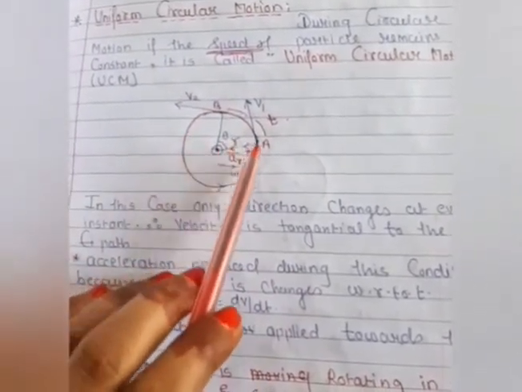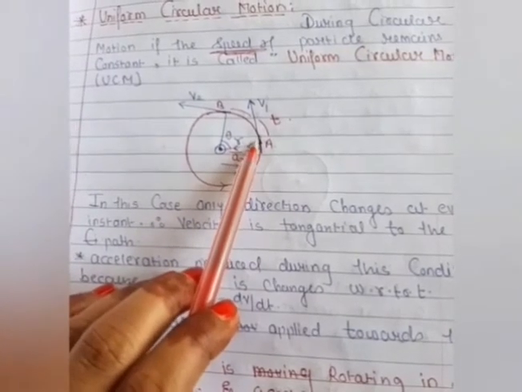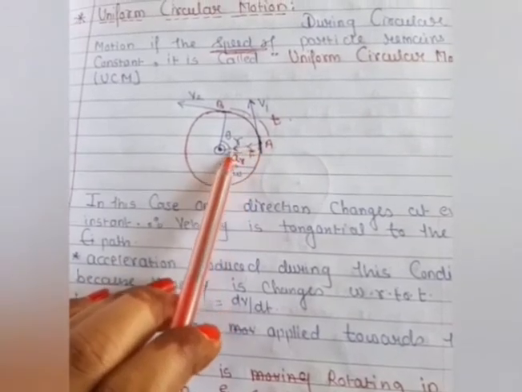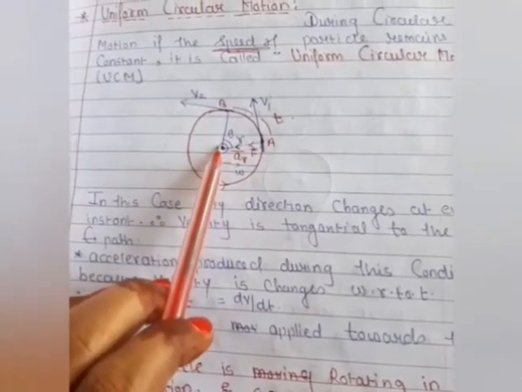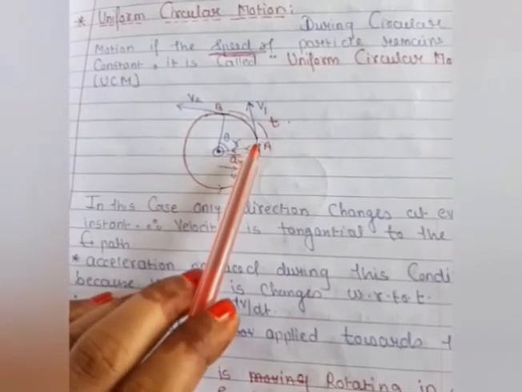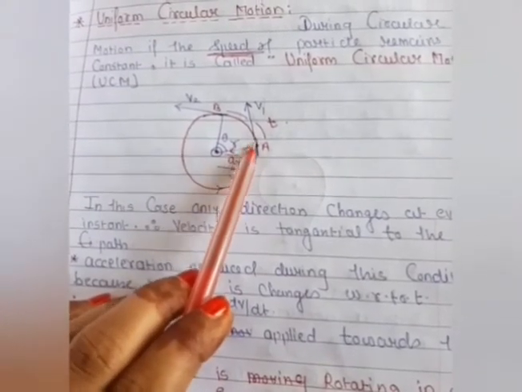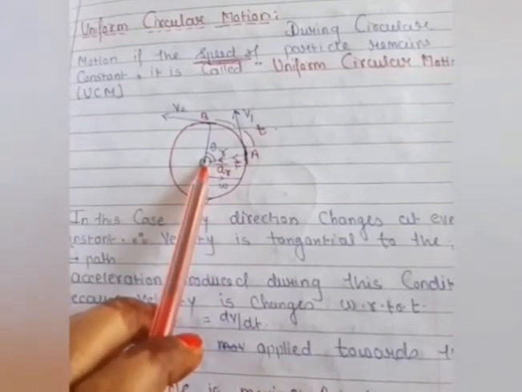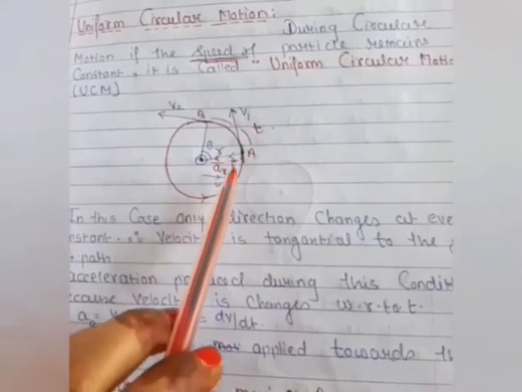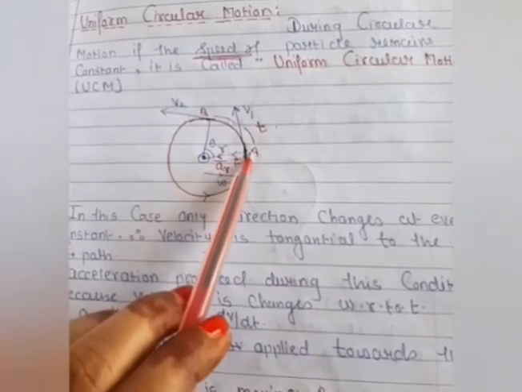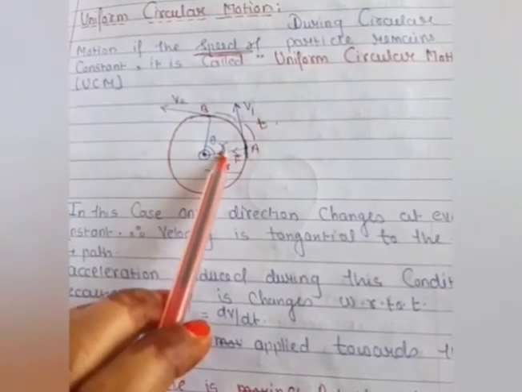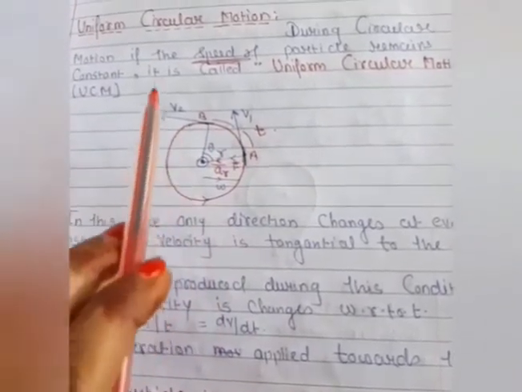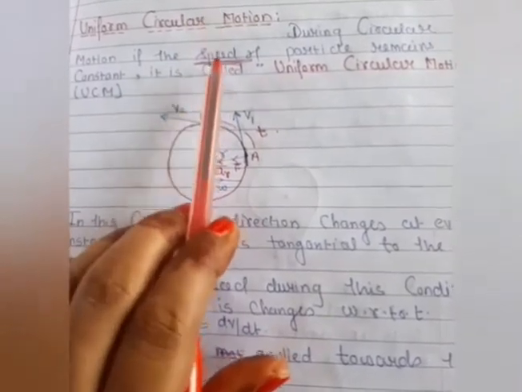Here you can see that we consider a mass. This mass is present at point O and at point A, and this mass is connected with a string, where the center of that string is fixed. When we apply force on that body, the body is rotated in a circular motion because the center is fixed. You know it very well students, from the center to that point A, the radius is r, and when the body starts to rotate, its velocity changes. Here one thing is very important, the speed is constant during this process.